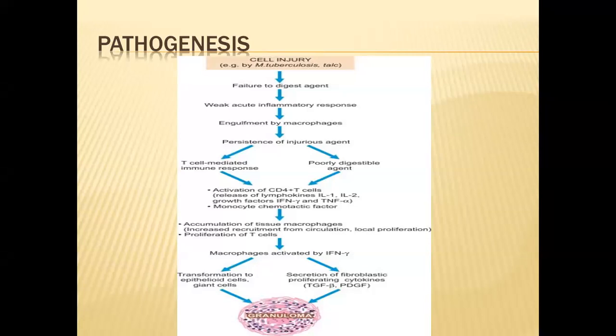And these macrophages, as I have told you in the previous class, release certain factors like platelet derived growth factor and transforming growth factor beta. So more and more macrophages are present there, and by the help of gamma interferon they change into epithelioid cells, and interleukin 1 and 2 promote more and more lymphocytes to reach that site, and growth factors are there, and these growth factors produce the fibrosis. So there is a picture of the granuloma by this mechanism: presence of epithelioid cells, presence of lymphocytes, and fibrosis.